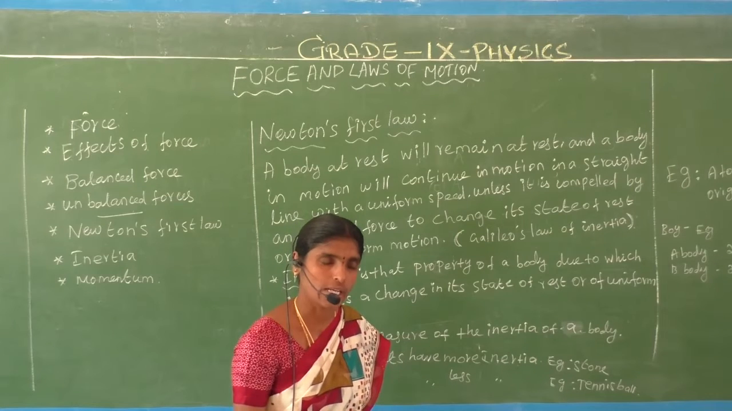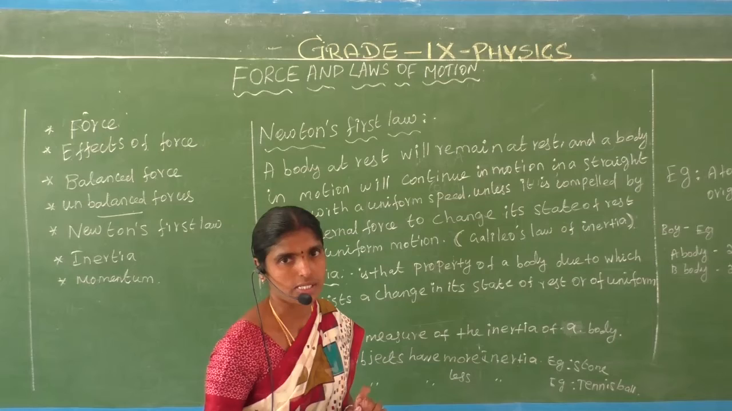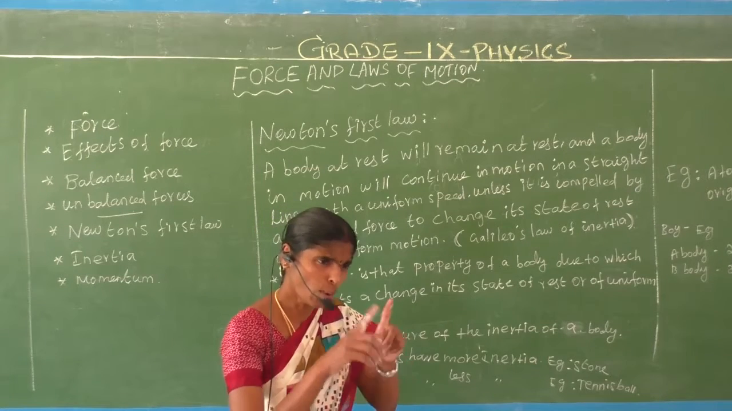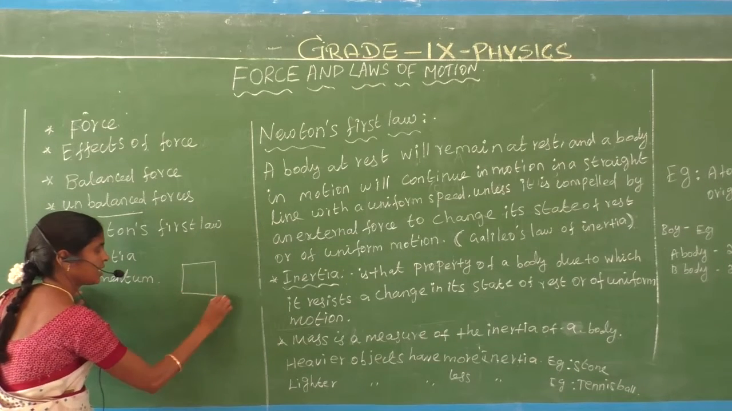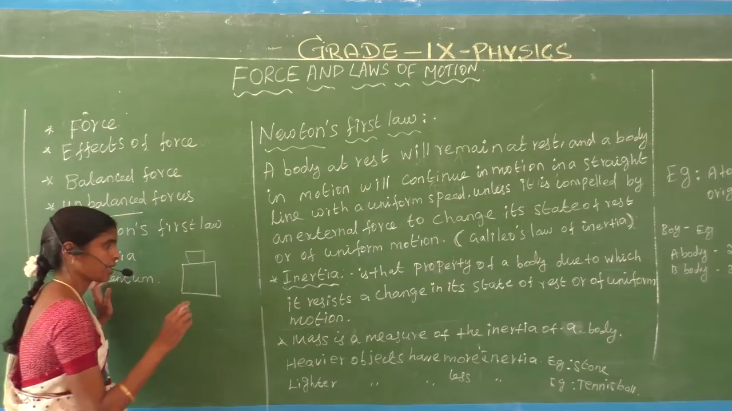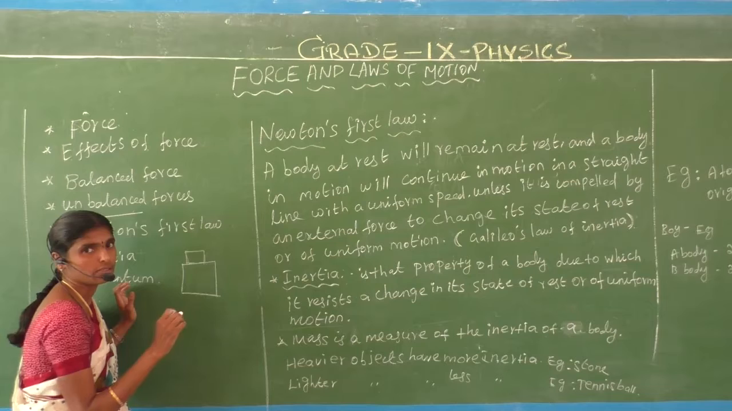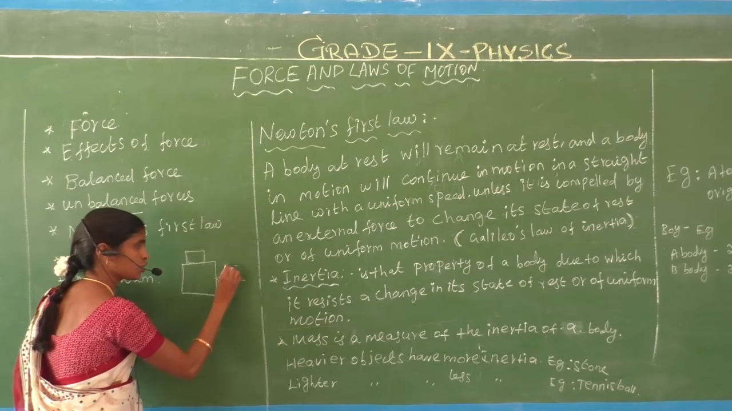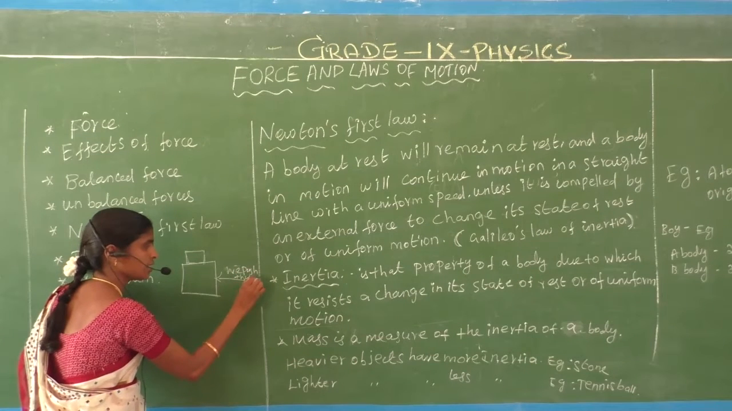Next, balanced forces. What is meant by balanced forces? Let us consider one table. We keep a book on the table. Do you understand? What is the resultant force on the book? This is the applied force. We push the force here.